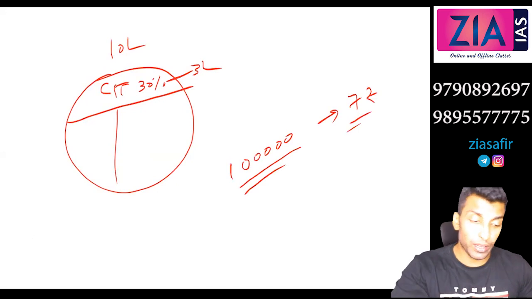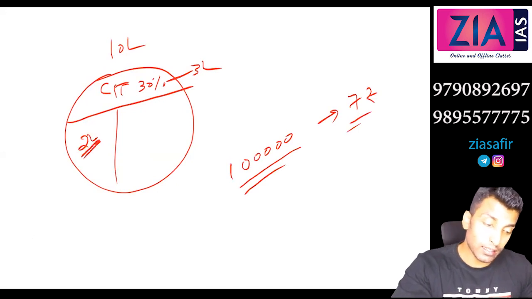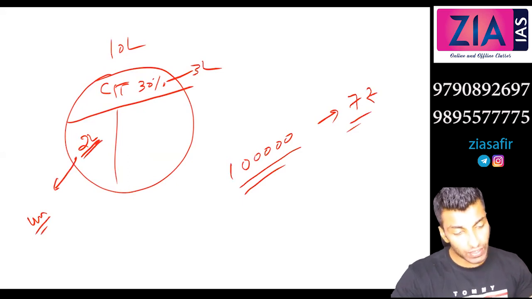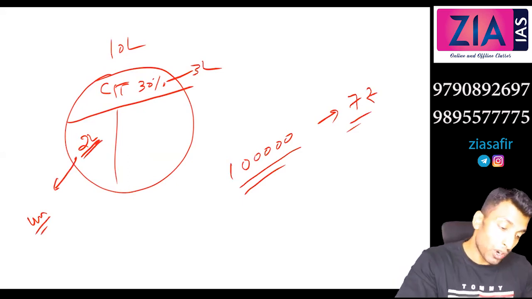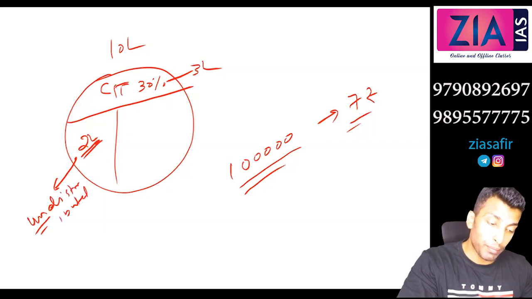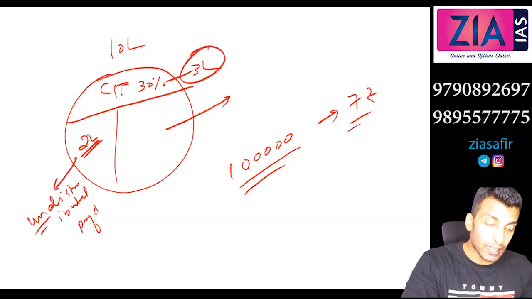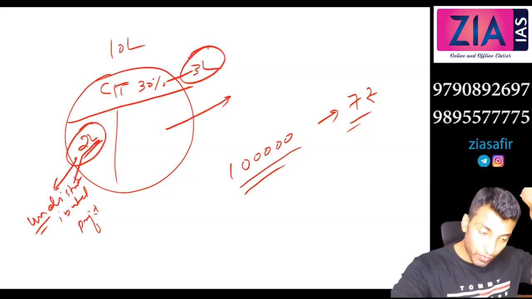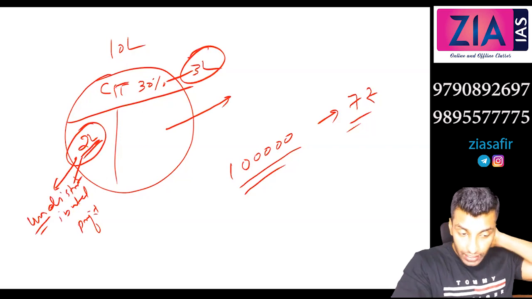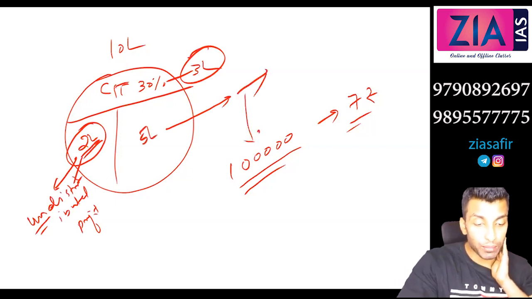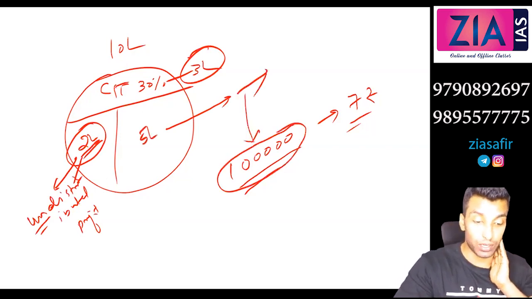Now there is a different scenario. Let's say 2 lakh is kept as undistributed profit. That means you are not taking it out, you are investing it back in the company. So you call this undistributed profit. Okay, so how much will you distribute now? 3 lakh is paid as tax, 2 lakh is reinvested, that is what we call undistributed profit, and the remaining 5 lakh will be distributed among 1 lakh shareholders.